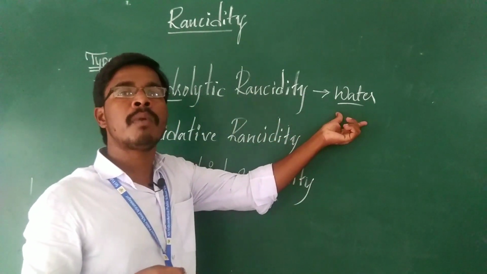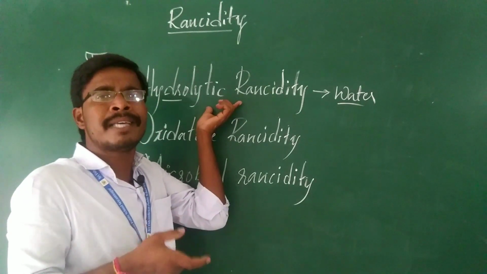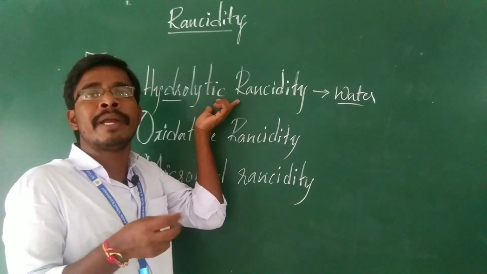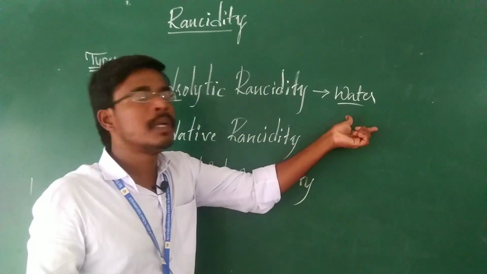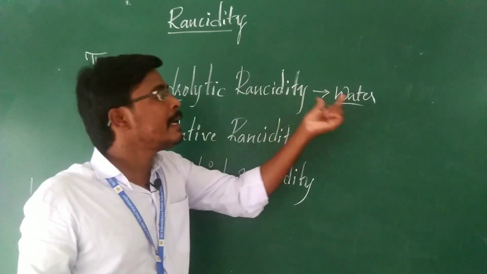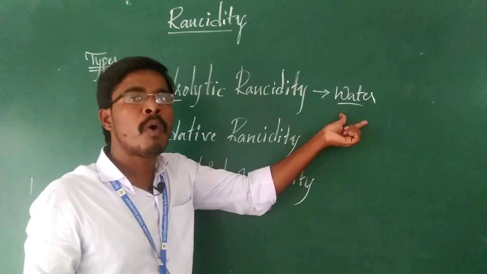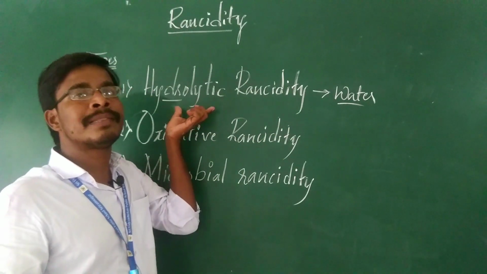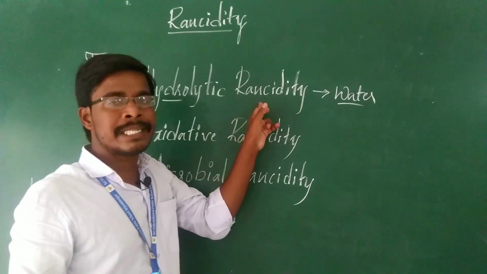With the help of water molecules, the unsaturated carbon compounds, oils or fats, break their chains. The rancidity which takes place with the help of water is called hydrolytic rancidity.